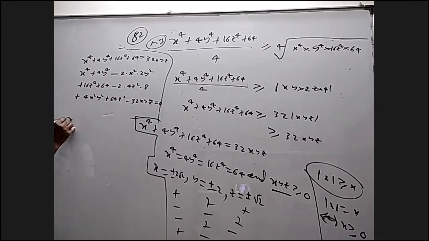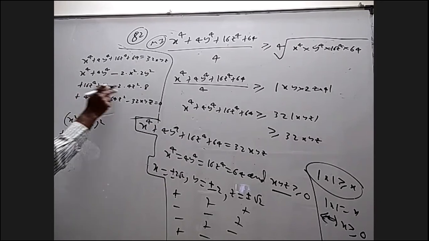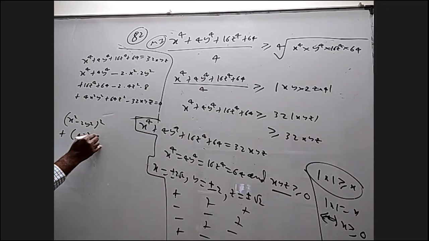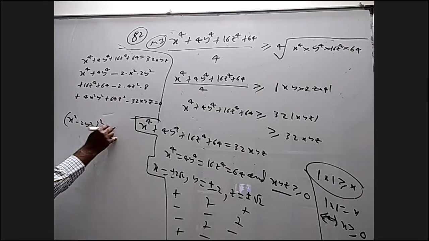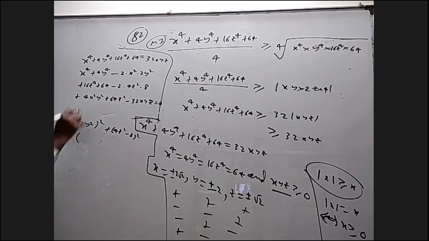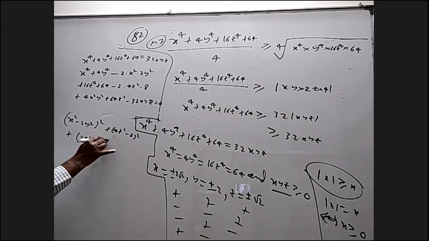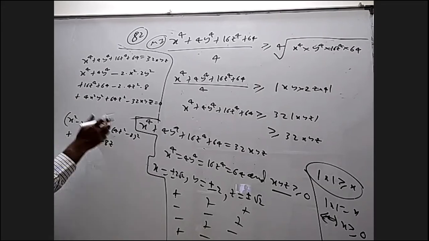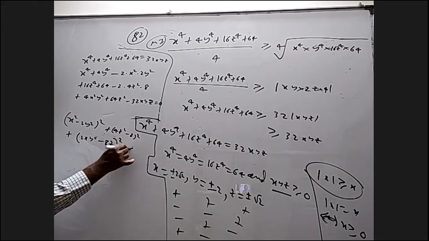This together is x square minus 2y square, plus this together is 4z square minus 8 whole square, plus this is 2xy plus or minus 8z. Everything is fine. Equal to 0.